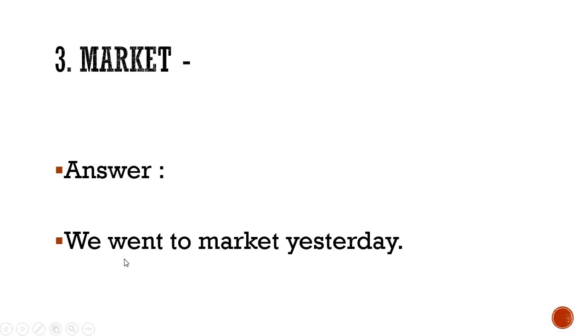You can even make sentences with a question mark. Did you visit the market yesterday? Question mark. Isn't it? What was the new variety of clothes in the market? Question mark. These kinds of sentences you can also make if you want.